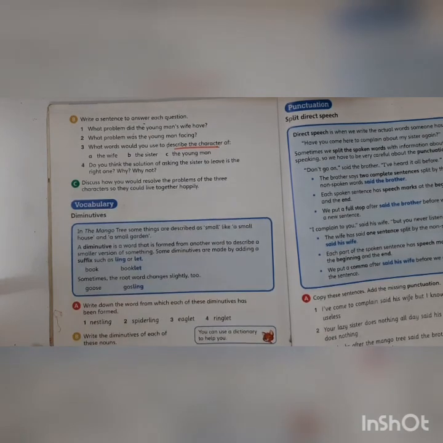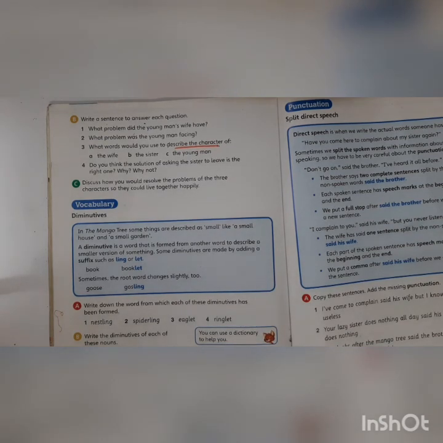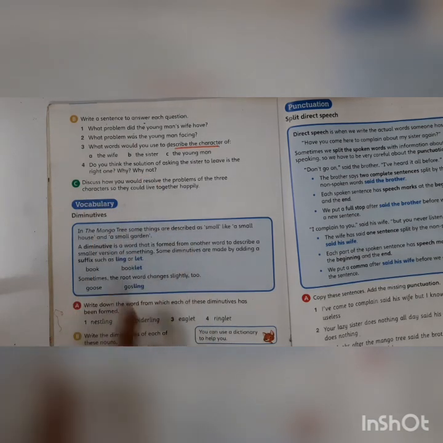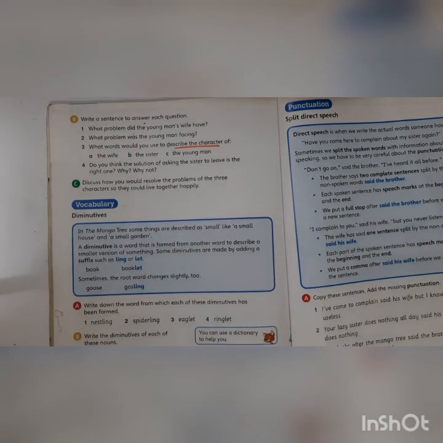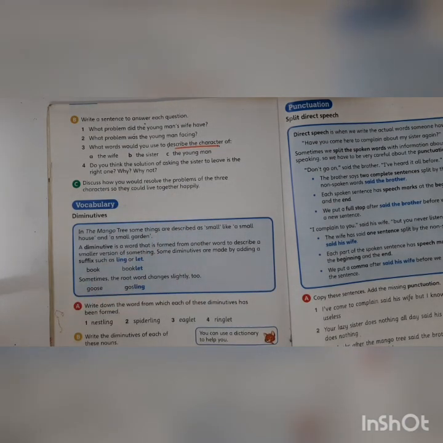Why and why not? So, children, if you say it is a reasonable solution or you agree with the solution that she should leave the house, please explain why. Now, I'm not going to discuss this because this is your personal response. And if you feel why not, the sister should not leave the house, please give a reason for your answer. Right? Now the C1, discuss how you would resolve the problem of the three characters so that they would live together happily. So children, now you have to find a solution and you have to write. So that all three of them are going to live happily.